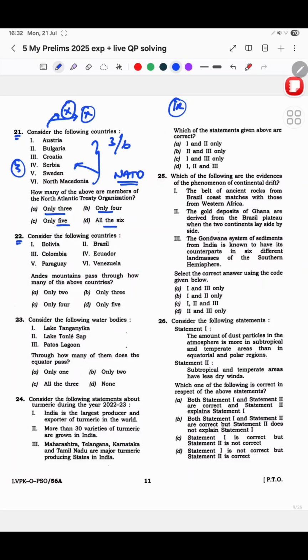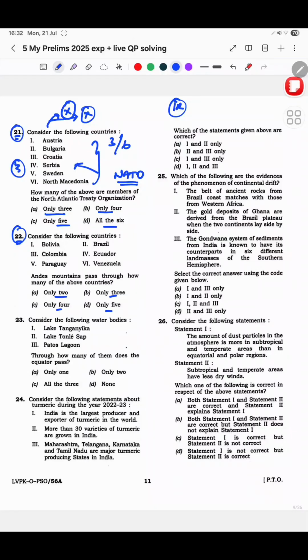The second question: Andes pass through how many of the above? 2, 3, 4, 5, and they also gave 6. Okay, so you have to know at least one country from which the Andes don't pass. See, in mapping, if this is South America, I knew that the Andes go like this. But I was still not able to point out individual countries and be sure these are the definite countries where the Andes passes, and hence I did not attempt this also.